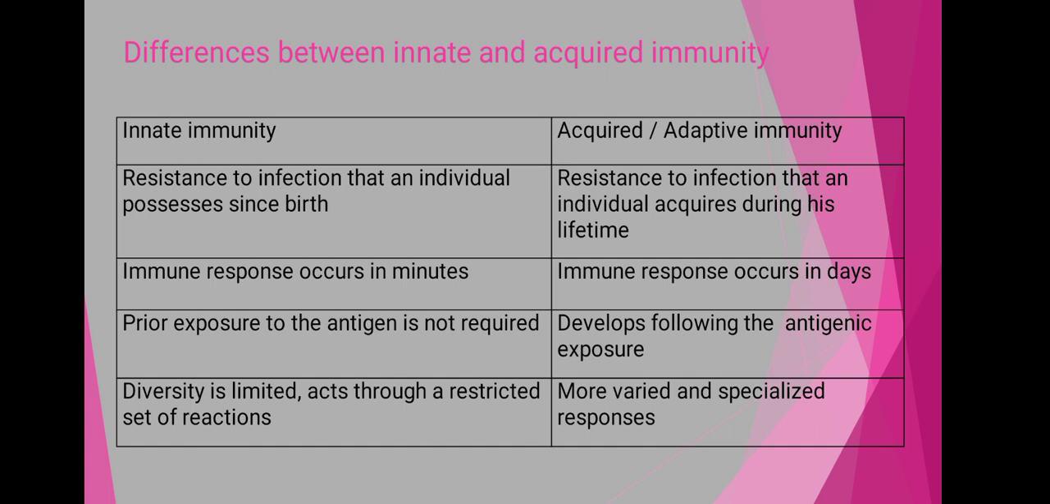The fourth difference is that the diversity of innate immunity is limited and it acts through a restricted set of reactions. A specific type of reactions is included within the innate immunity, and the acquired immunity is more variable and has specialized types of responses, that is the cell mediated immune response and the antibody mediated immune response. Within that again the cytotoxic cells are present.